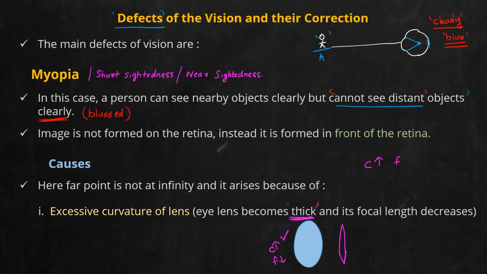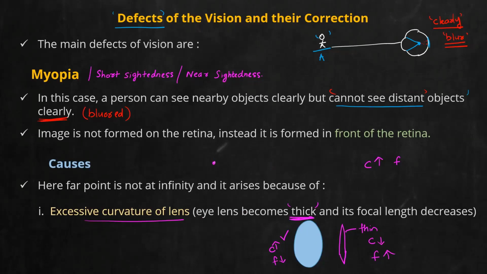More curvature means it will become more thick. Whereas for this one, it is a thin lens. Here the curvature is less, but in that case, focal length will increase. So myopia is mainly due to curvature of the lens.